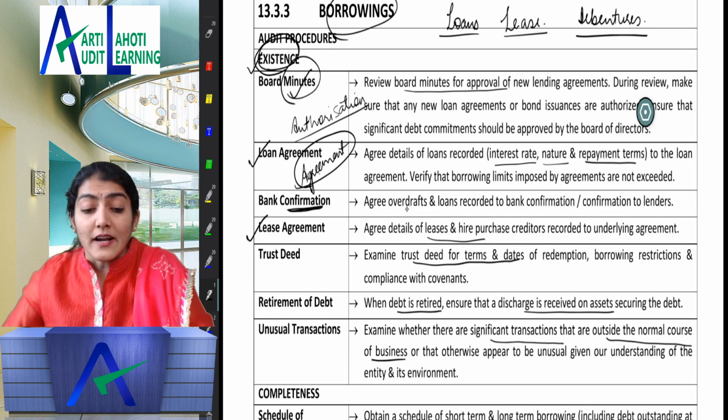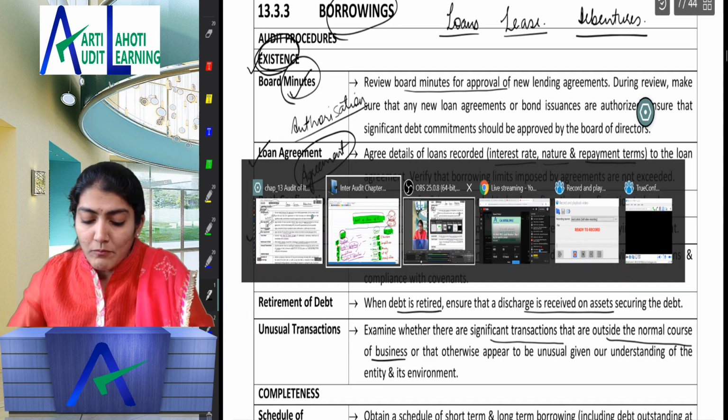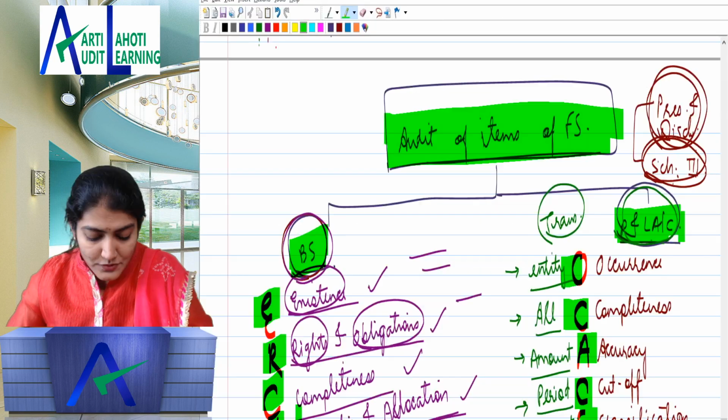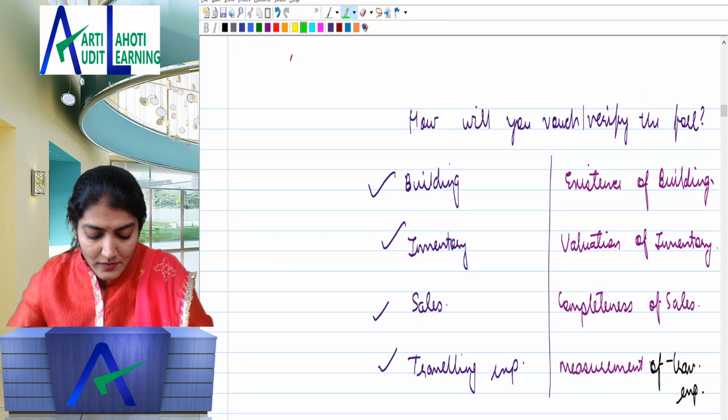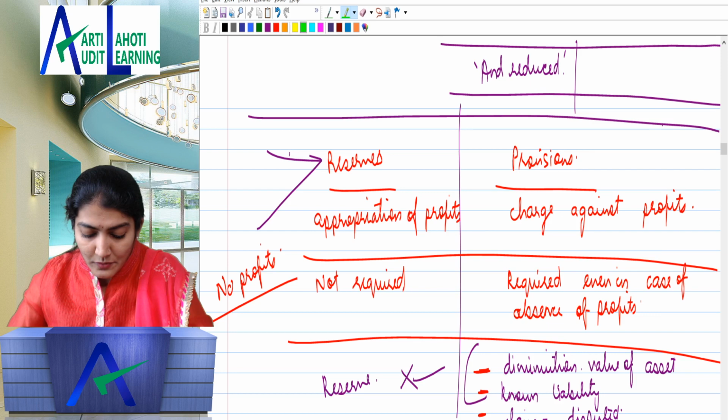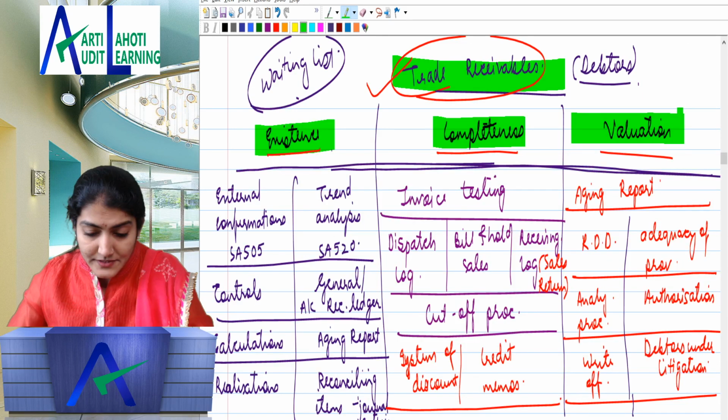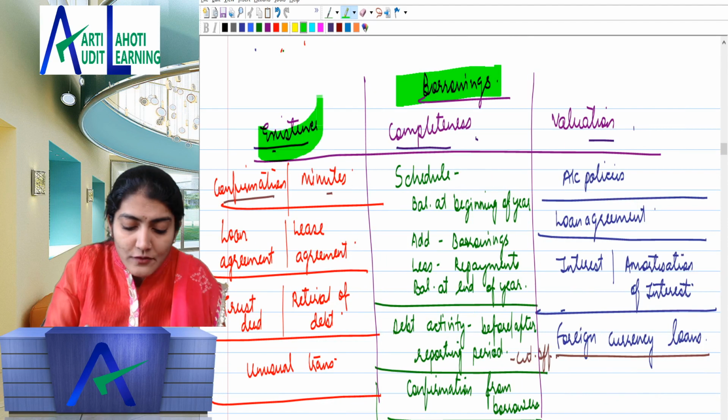Right, so that is regarding the existence of the borrowings. Are you all with me? So if you look over here, existence of borrowings, what are the audit procedures I told you?